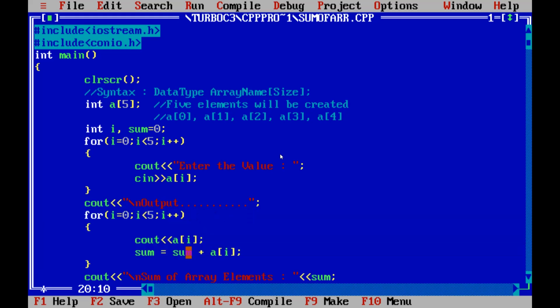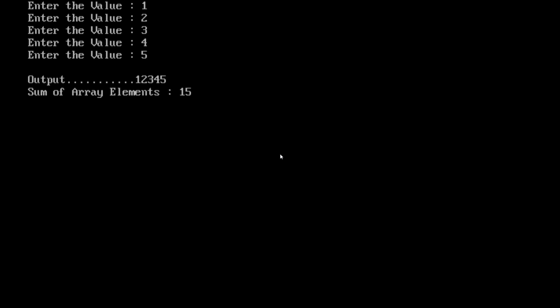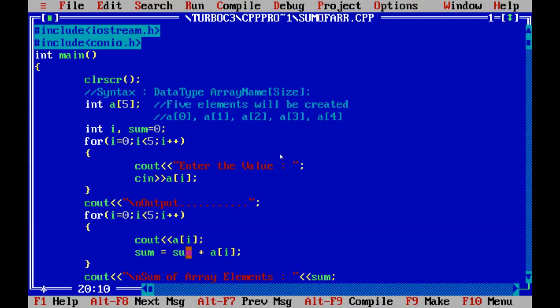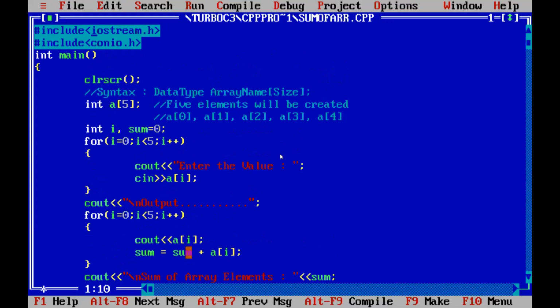Now I execute this program so we can understand what the output is. I am entering 5 different values, and here you can see the output. It is 1 2 3 4 5 and the sum of array elements is 15. So this is how we can perform operations on a one dimensional array.